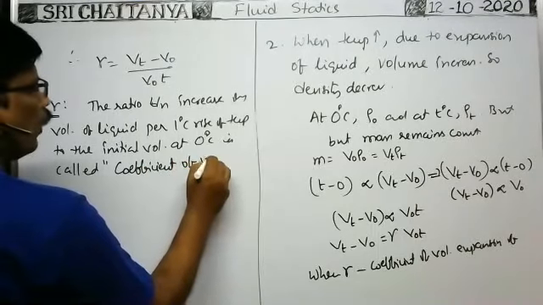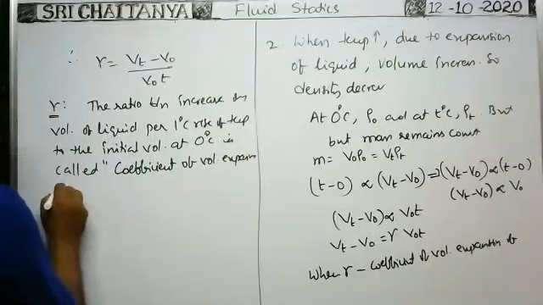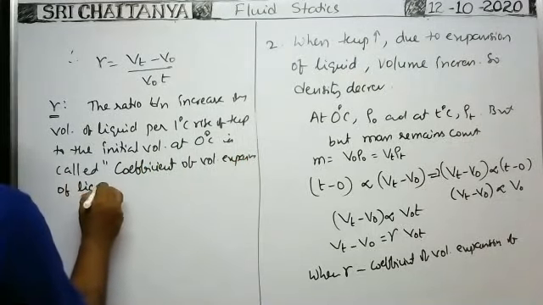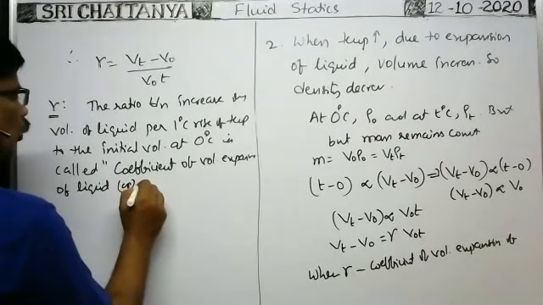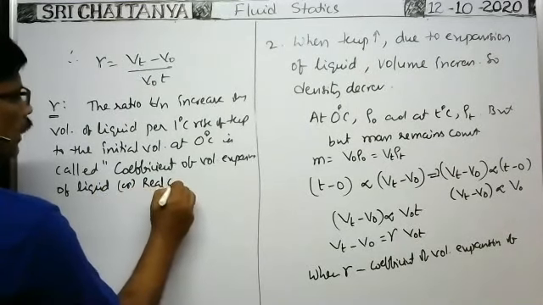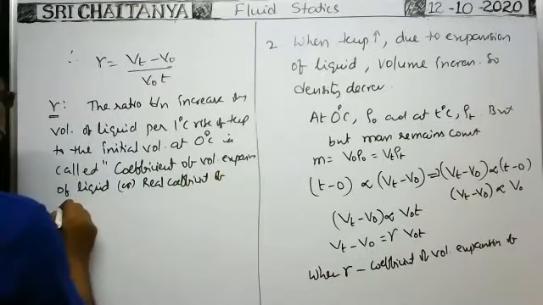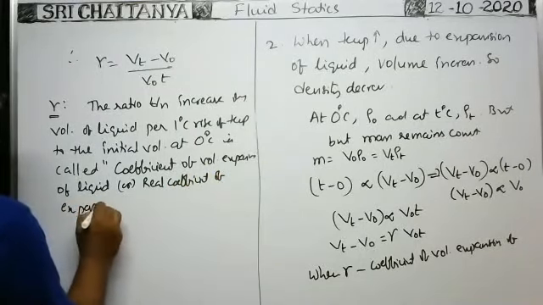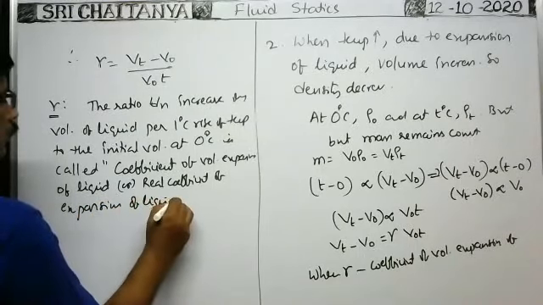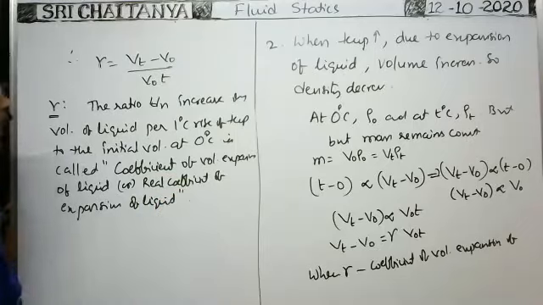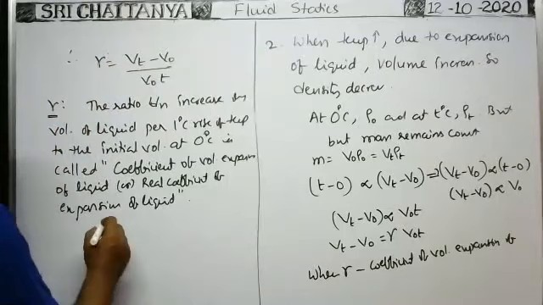Coefficient of volume expansion of liquid, or it is also called as real coefficient of expansion of the liquid. Real coefficient of expansion of liquid. Okay. So from this, gamma is equal to (Vt minus V naught) by (V naught into T).